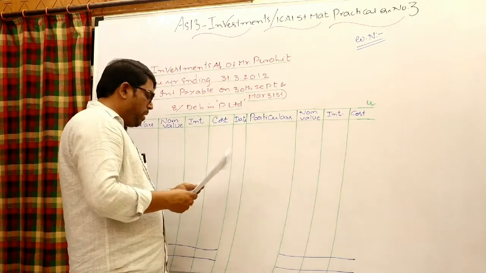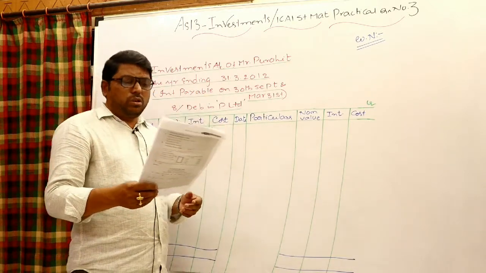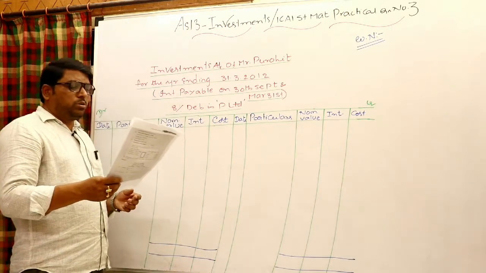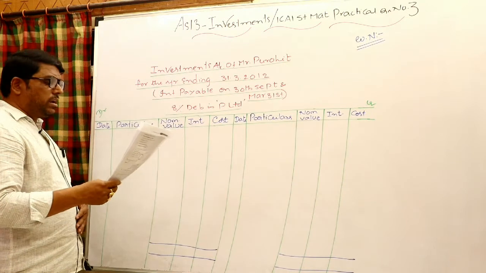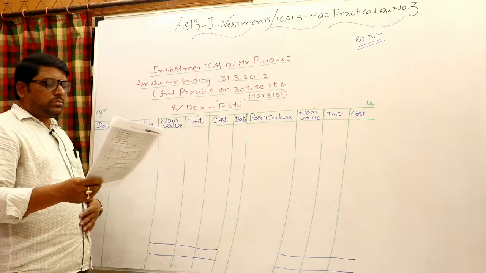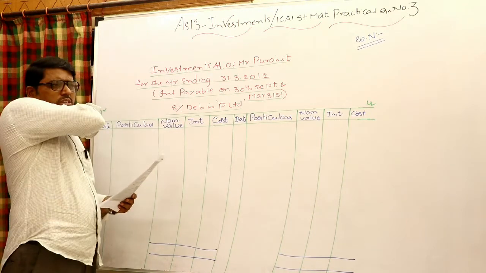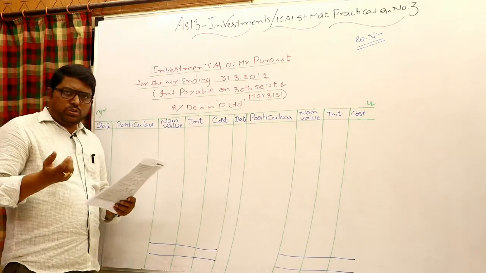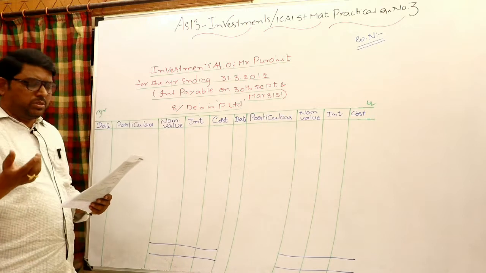Let us go to the problem. Mr. Purohit furnished the following details relating to his holdings in 8% debentures of 100 rupees each of P Limited, held as current assets. Current assets means those intended to be held for less than 1 year, and current assets are always valued at cost or market price, whichever is lower.